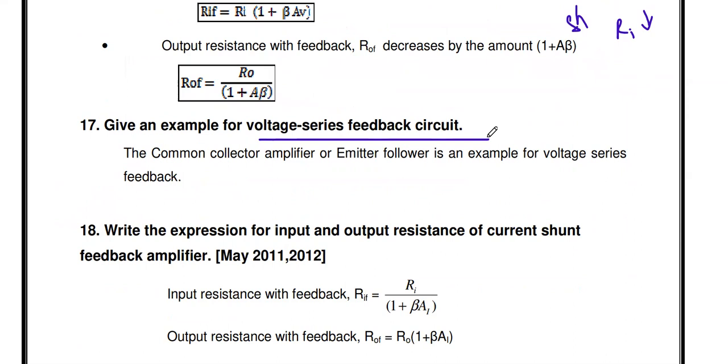For a voltage series feedback circuit, a very good example is the common collector amplifier, that is, the emitter follower. If it is a transistorized circuit, it is the emitter follower, that is the common collector amplifier. If it is a FET based circuit, it is the common drain amplifier. The common drain amplifier or source follower is an example of a voltage series feedback amplifier.